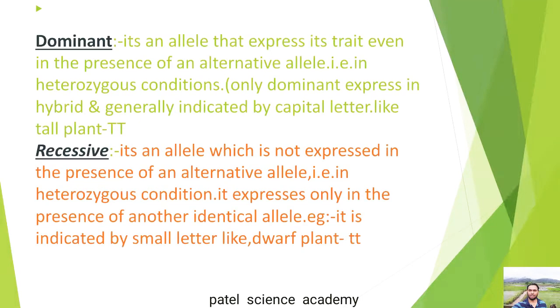Dear students, then comes the dominant and the recessive character. What is dominant? It's an allele that expresses its trait even in the presence of an alternative allele, that is, in the heterozygous condition.